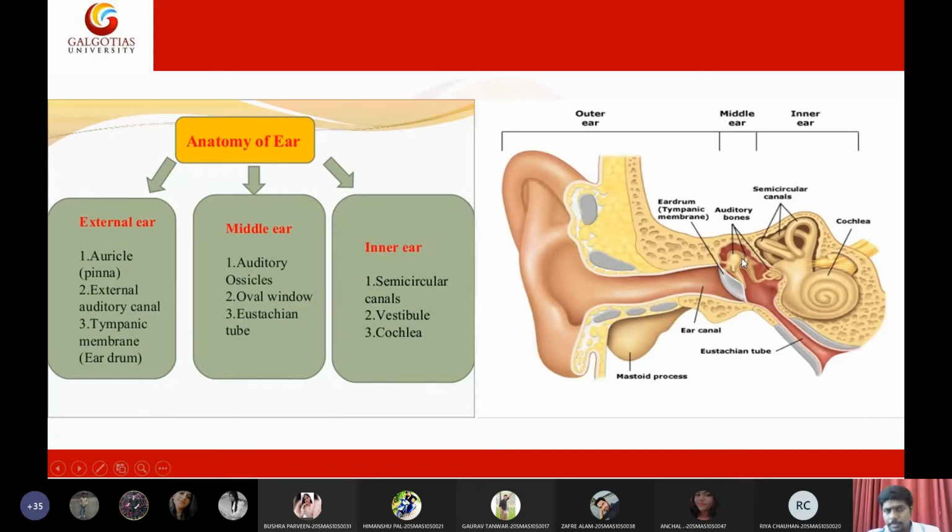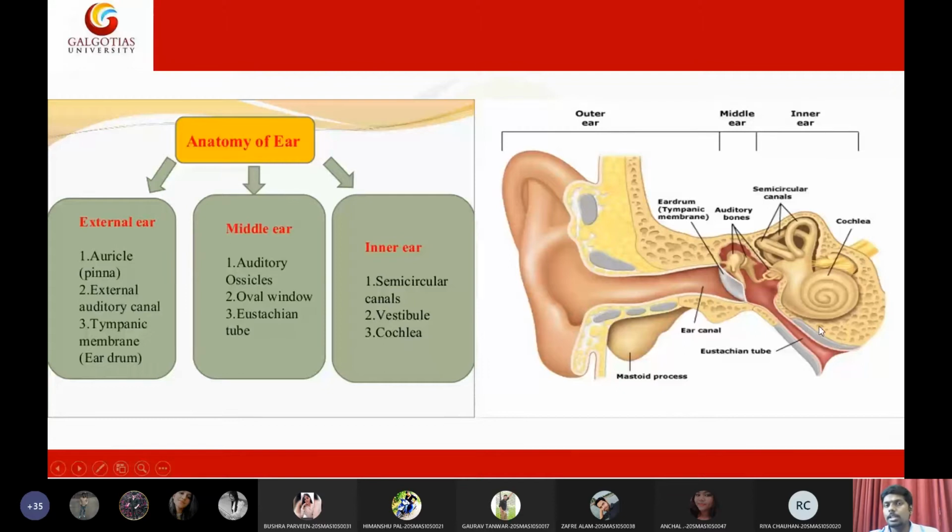Sorry, the middle ear is also composed of the oval window. The oval window is connected to the inner ear. The middle ear is also composed of the eustachian tube, and the main purpose of the eustachian tube is to ensure equal pressure in both ears. So this is all about the middle ear.